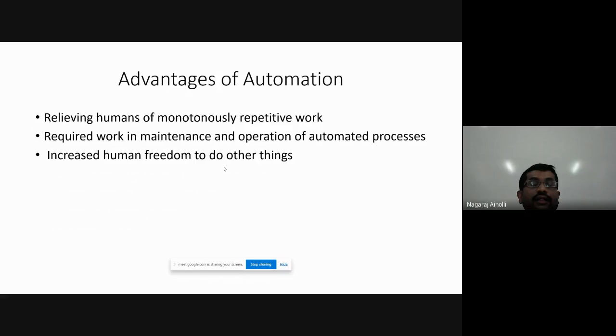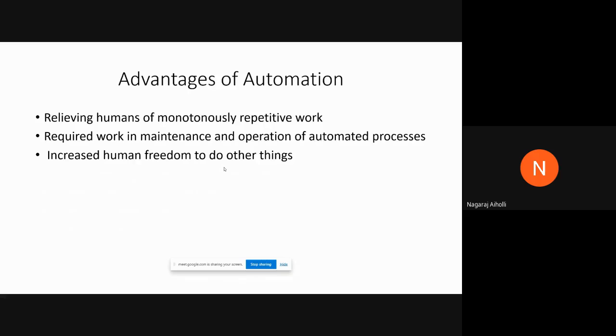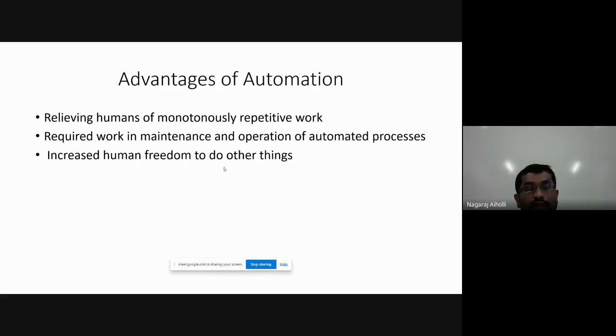Now the human beings' activity is reduced, automation is taking place, right? What can the human beings do then? Human beings can concentrate on some other jobs, some other tasks. The automation is carrying out some process. Human beings are relieved and they can do other jobs, other processes. So that is increased human freedom to do other things. These are a few advantages of automation.